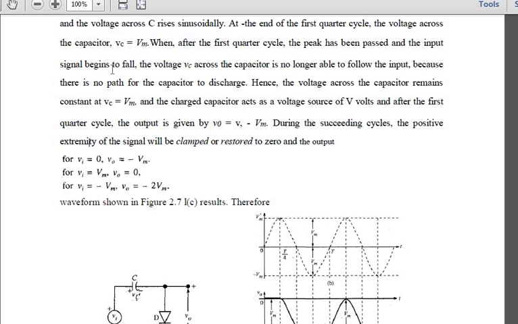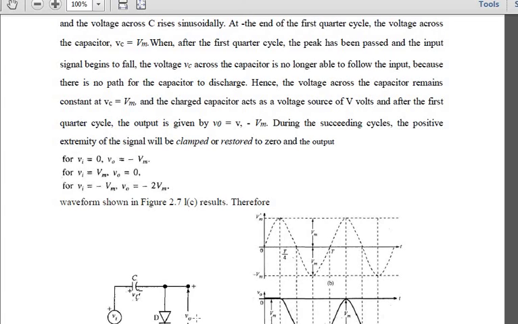Hence the voltage across the capacitor remains constant at what we got in the first quarter cycle, Vc equals Vm, and the charged capacitor acts as a voltage source of Vm volts. The output can be given as V0 equals V, so whatever input we give, the same appears at the output side.